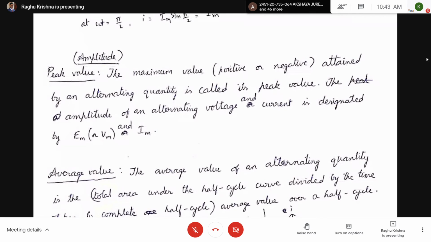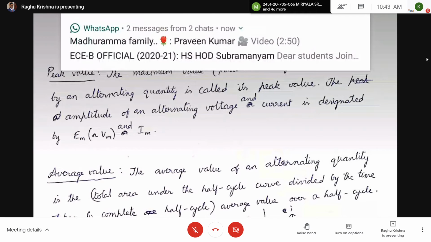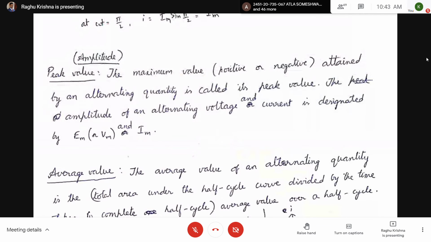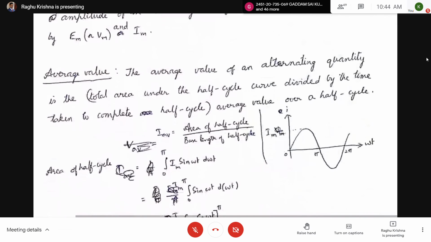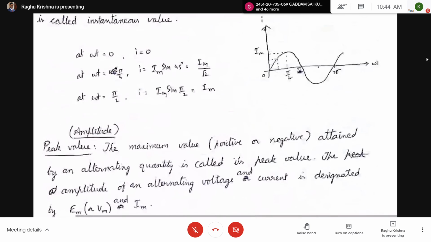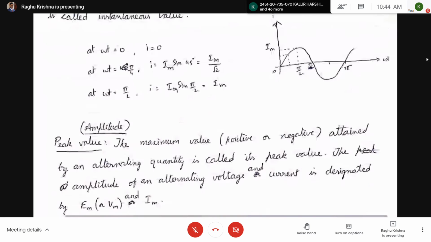Here peak value is also called as the amplitude. The amplitude is designated by EM or VM, and for current it is taken as IM. So I have covered only two definitions: instantaneous value and peak value.